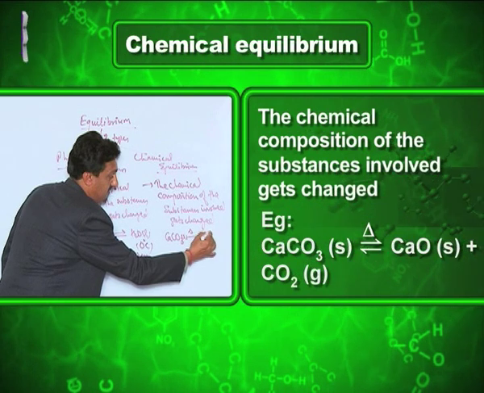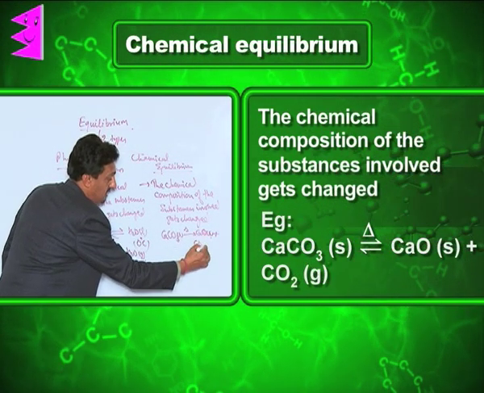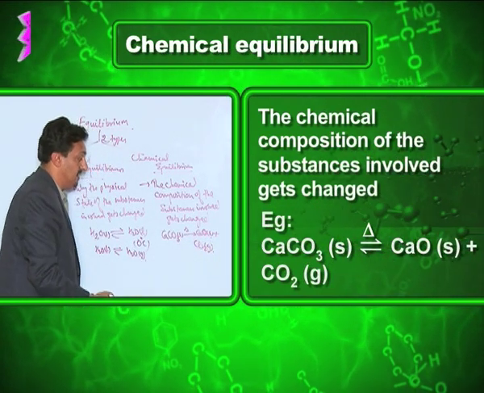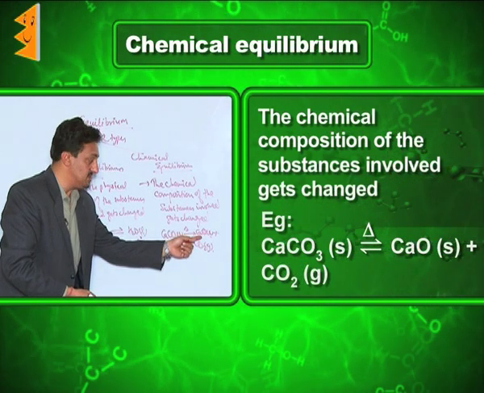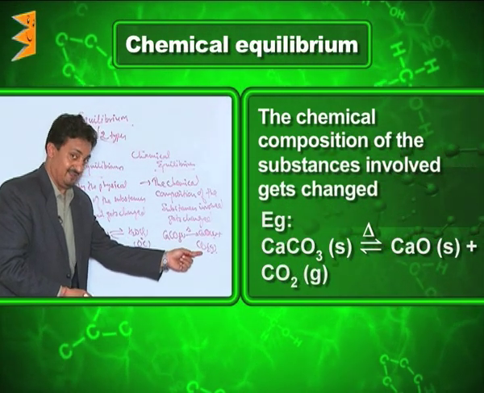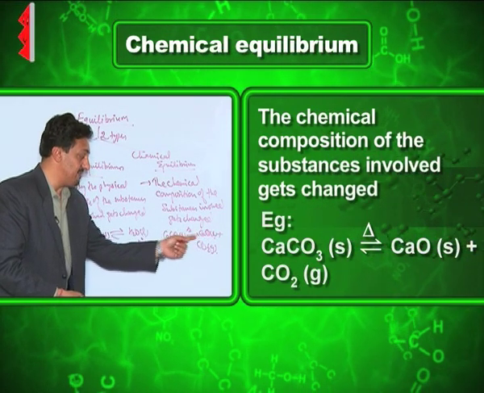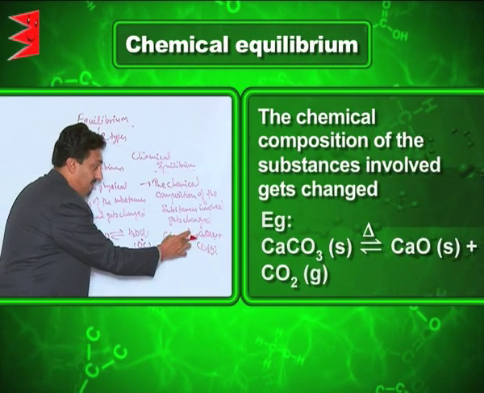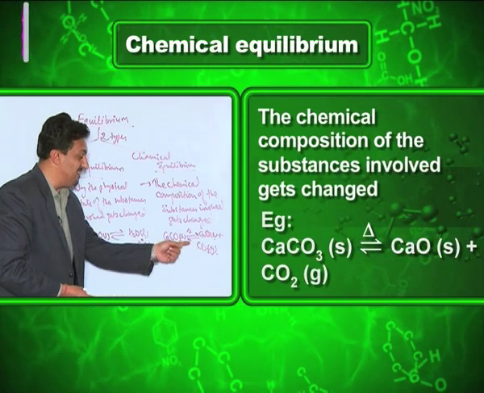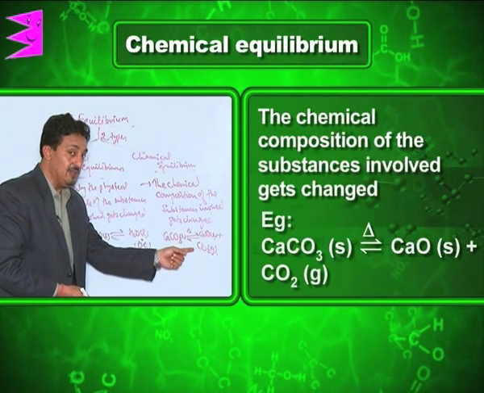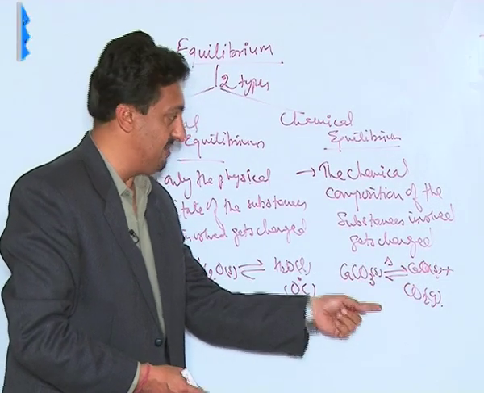When the chemical composition gets changed, we can take the example of when calcium carbonate solid is heated, it gives calcium oxide solid and CO2 gas. Here CaCO3 is a solid, CaO, calcium oxide, is a solid, but CO2 is a gas. You can see here that the chemical composition of the substances is getting changed. Now, if I put this double half arrow here, it represents that this reaction is actually an equilibrium. So, this kind of equilibrium in which the chemical composition is getting changed is called chemical equilibrium.